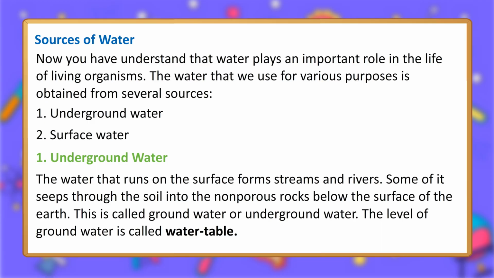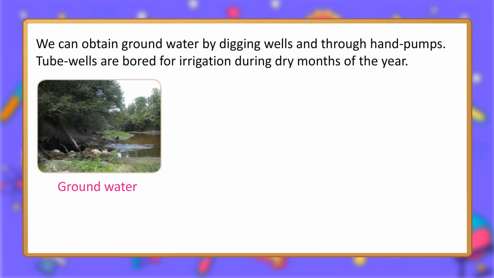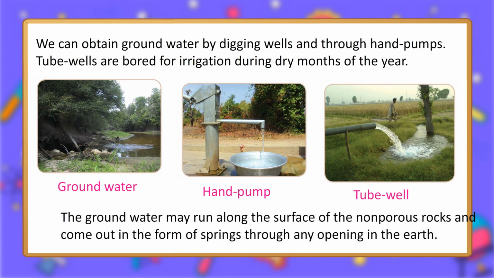This is called groundwater or underground water. The level of groundwater is called the water table. We can obtain groundwater by digging wells and through hand pumps. Tube wells are bored for irrigation during dry months of the year.